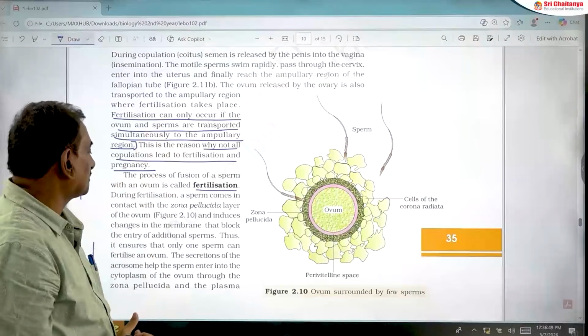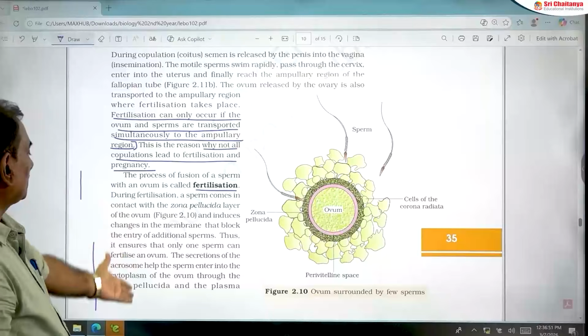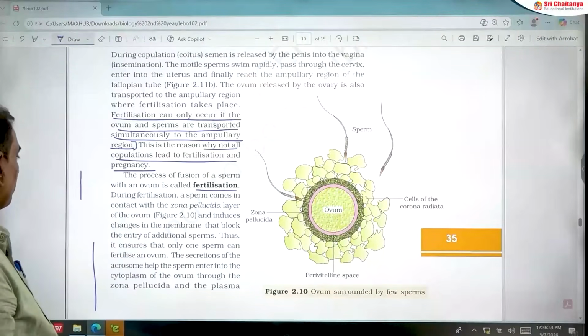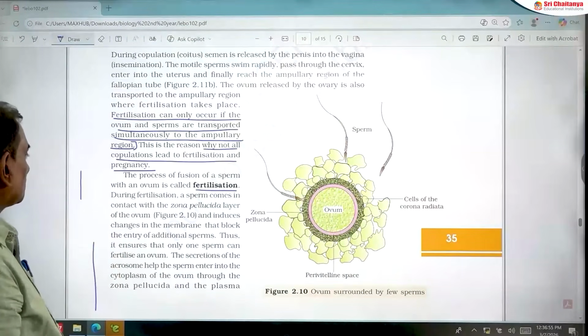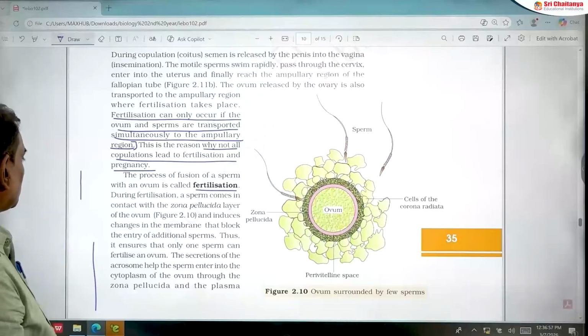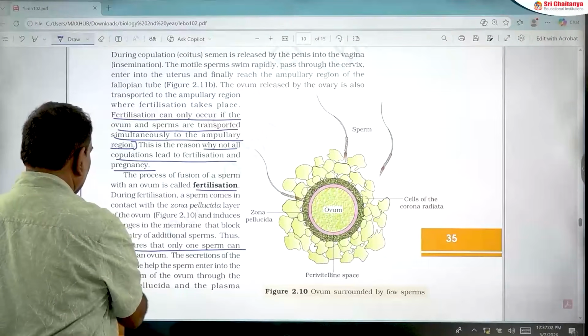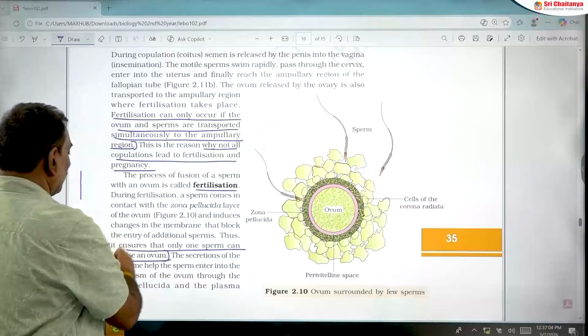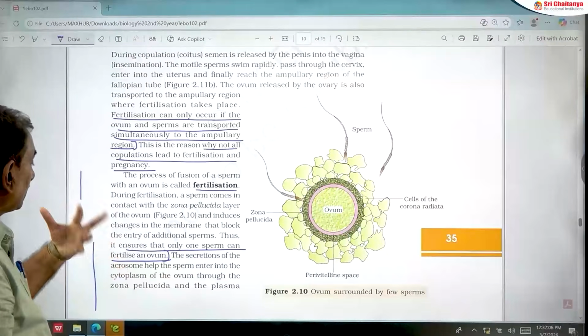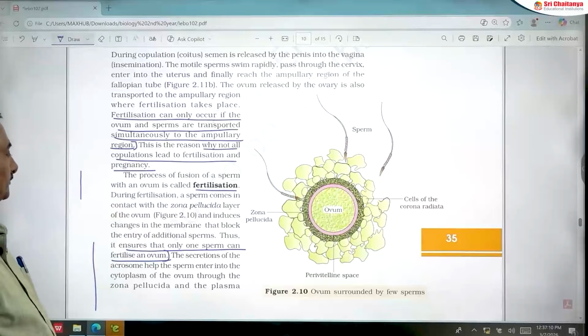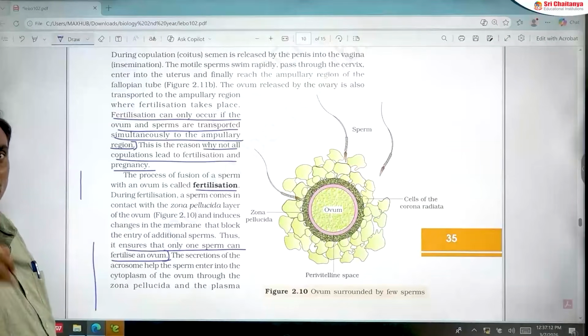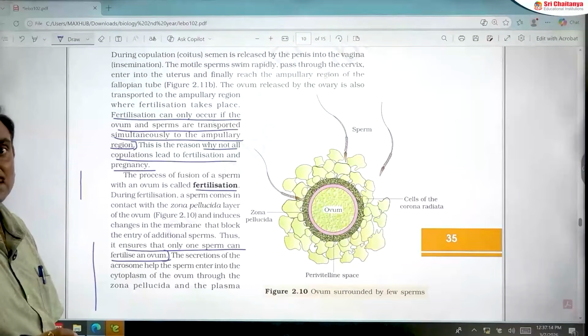Another assertion is in a question. This area is also very important. At the time of fertilization, only one sperm can fertilize an ovum. Only one sperm can enter the ovum. This is the assertion. In human beings, monospermy occurs.